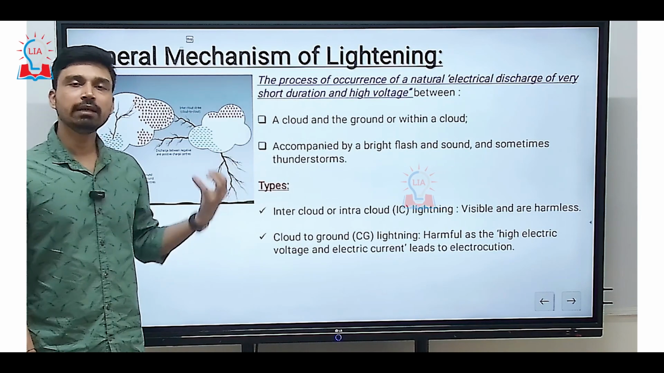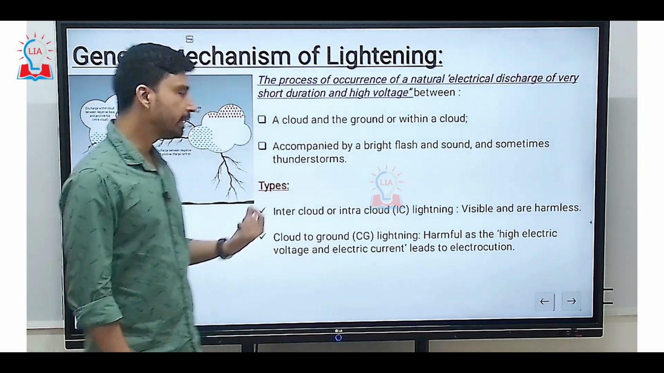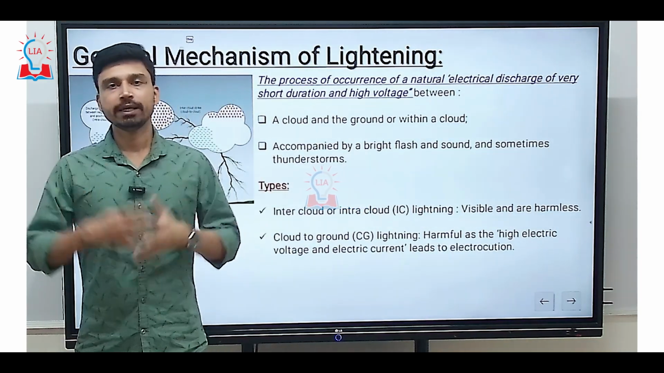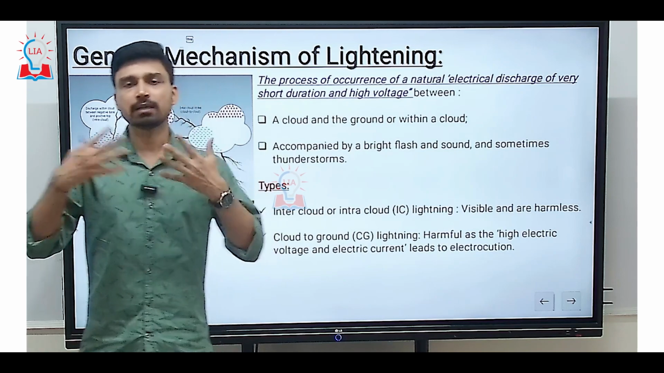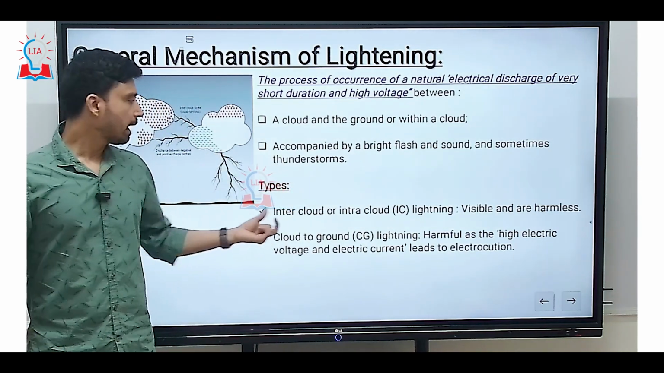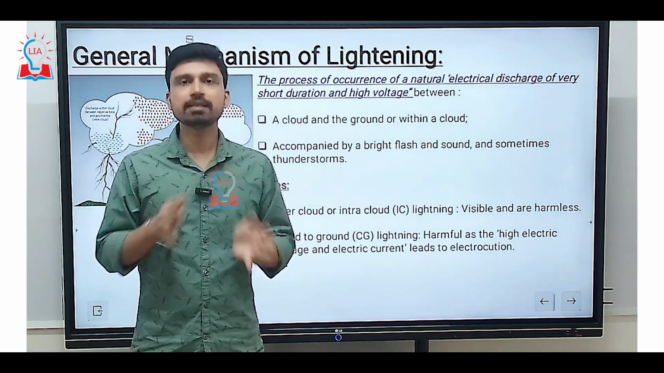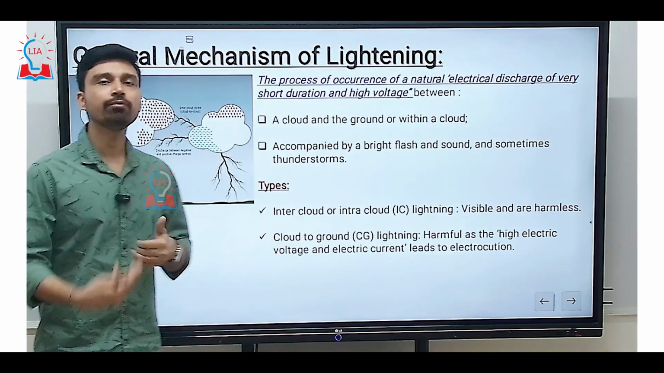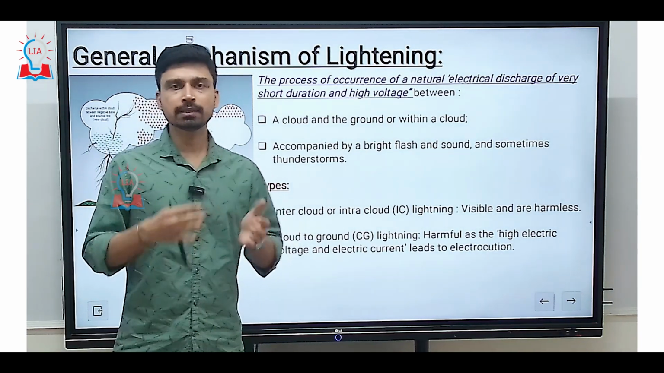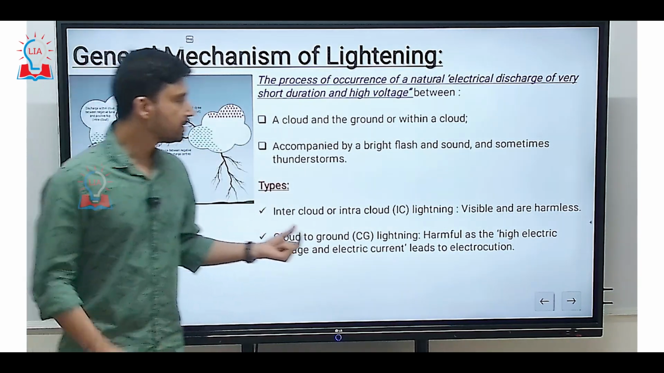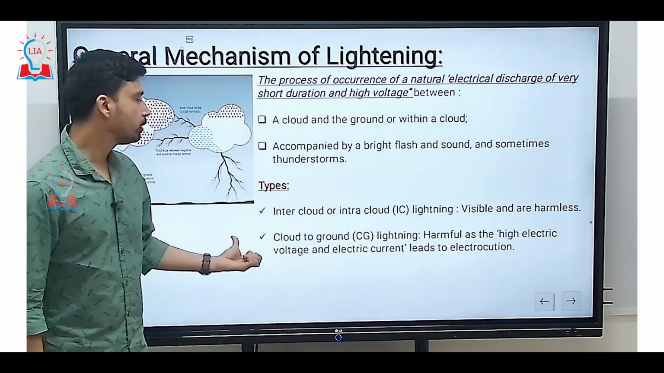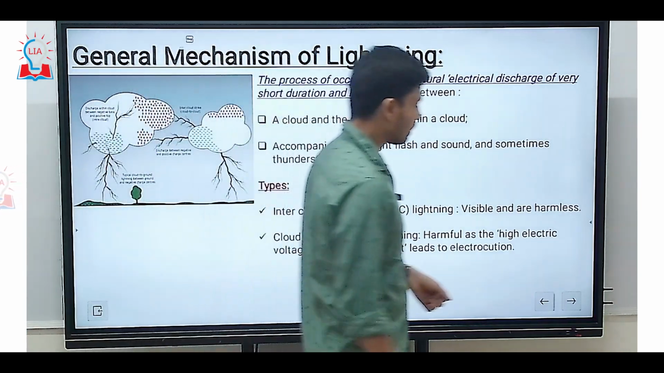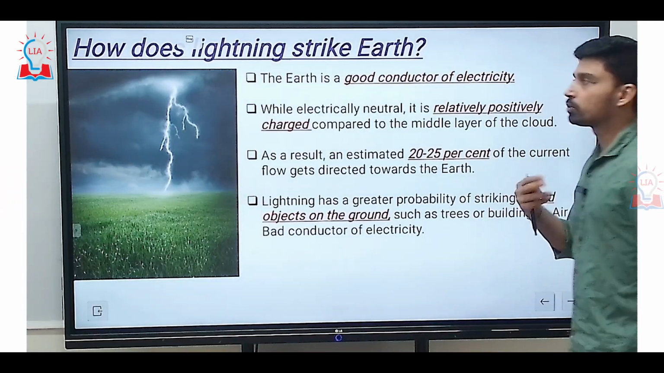So we can divide lightning into two types. The first kind is referred to as intracloud or intercloud lightning. This kind is what is generally visible when there is rainy, cloudy weather and you look up at the sky. That is happening between two different cloud systems or within a single cloud layer. On the other hand, the second kind of lightning, which is more deadly for people, is C2G lightning, called cloud to ground lightning, and this is very harmful as the high electric voltage and electric current lead to electrocution when the electric discharge passes to the ground surface.